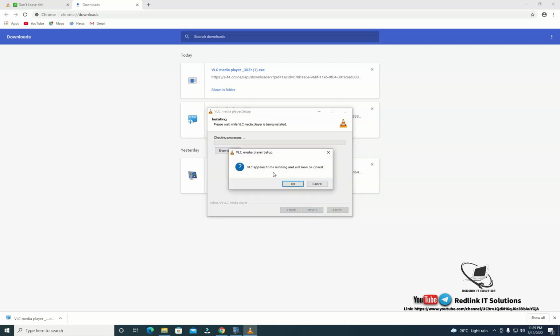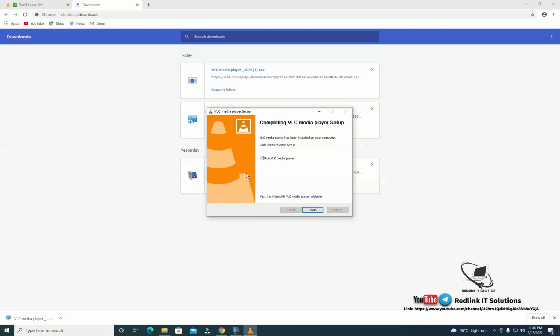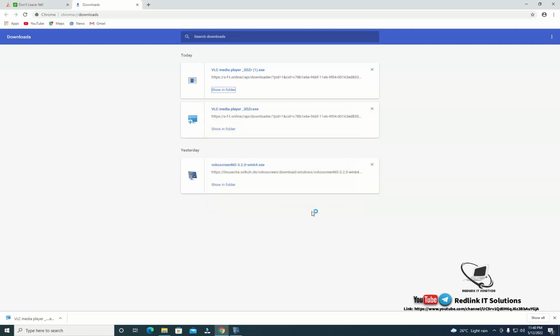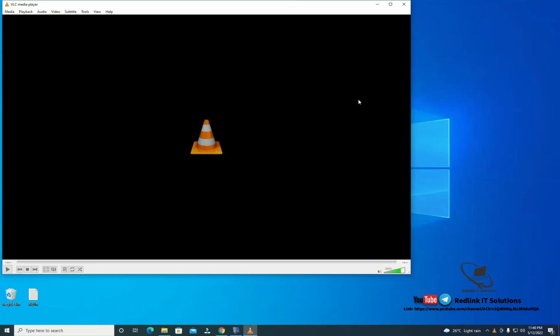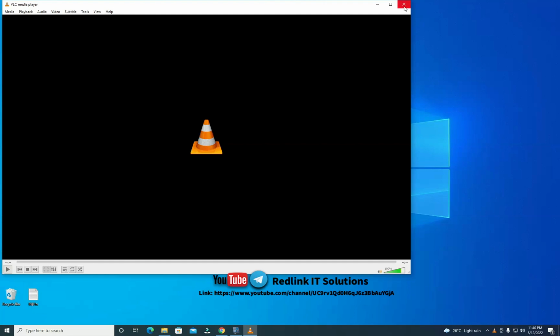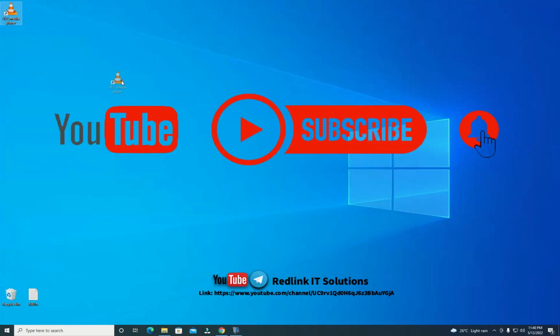VLC appears to be running and will now be closed. Okay, so you press OK. Okay, so then you press OK and the installation starts. Okay, so now the VLC has been downloaded, so you press finish and voila! You go to your desktop and you see that the VLC is showing boldly. So you can close it and you can also use it as well to show on your desktop.